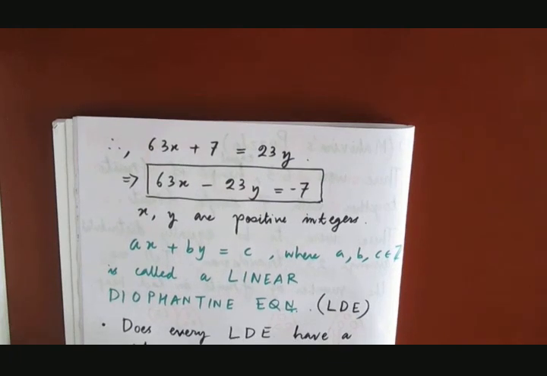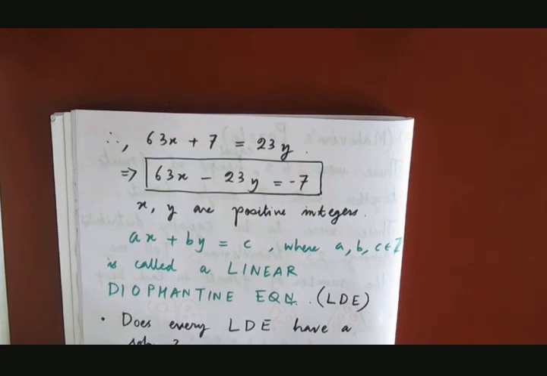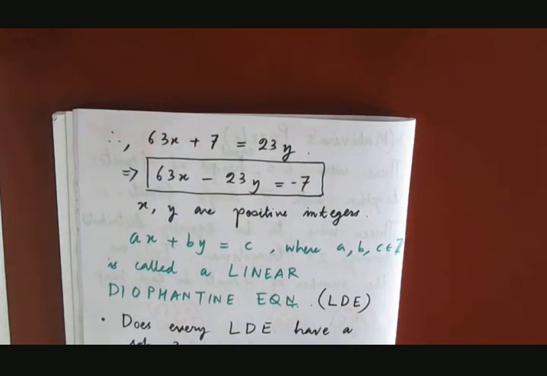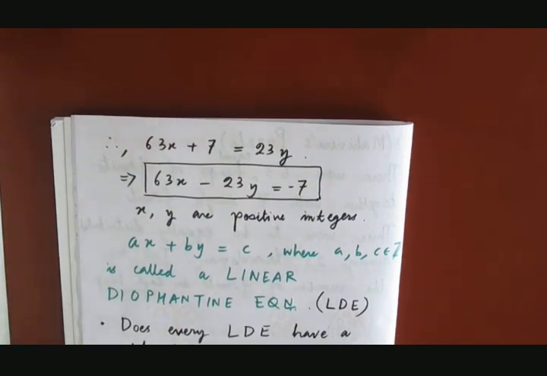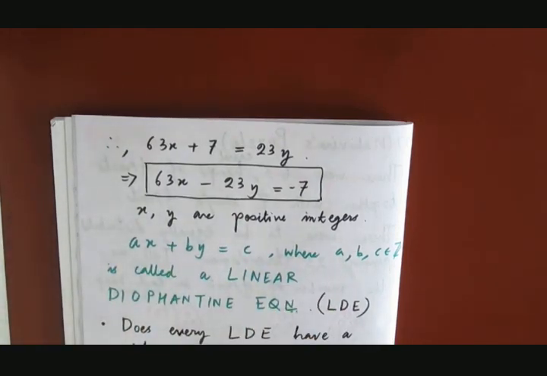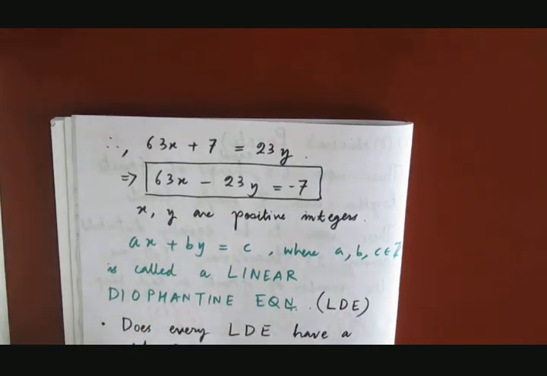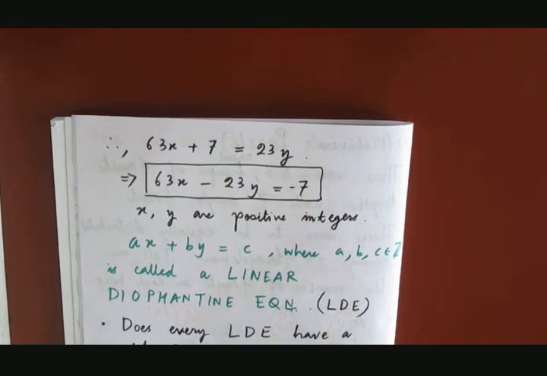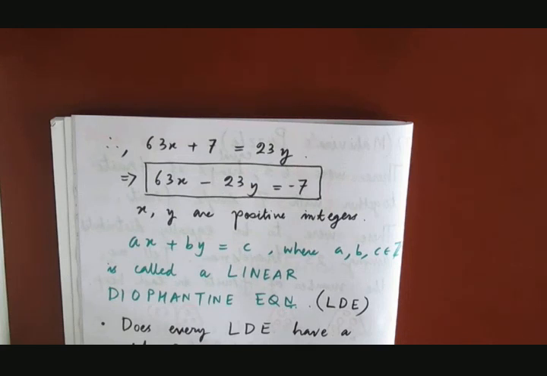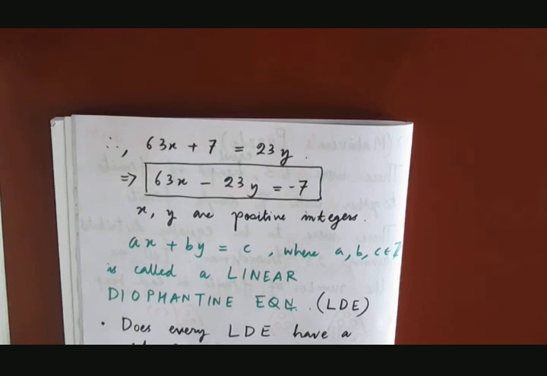Why no? You consider this Diophantine equation: 2x plus 4y equals to 3. This is definitely a Diophantine equation because this is clearly of the form ax plus by equals to c. Now you see one thing, whatever value of x you put here, this is always going to remain even, because 2 times any number will again be an even number. Similarly, whatever y you input here, this is again going to be even, and the sum of 2 even numbers will again be even.